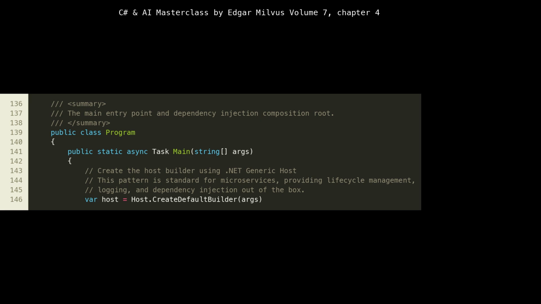At lines 136 to 147, we arrive at the Program class, containing the Main method, which serves as the entry point of our application. This Main method is asynchronous, async Task Main, because it will be running background services. The Host.CreateDefaultBuilder(args) call is the cornerstone of modern .NET microservices. It sets up a generic host that provides essential infrastructure like configuration, logging, and dependency injection. This pattern is highly recommended for cloud-native applications because it decouples application logic from hosting concerns, making it easier to deploy to various environments like containers or serverless functions.